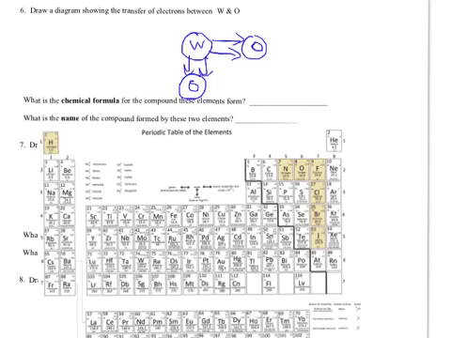It's happy, but tungsten still isn't, so I bring in yet another oxygen and give 2 more electrons. Now everybody's happy. The tungsten got rid of 1, 2, 3, 4, 5, 6, and each oxygen gained 2. So everybody's happy now. I go ahead and write the chemical formula.